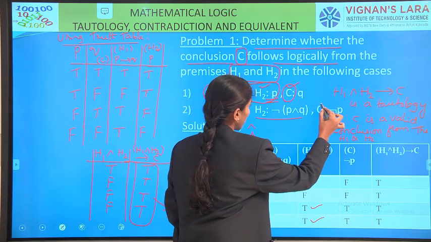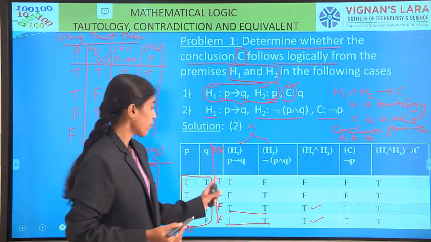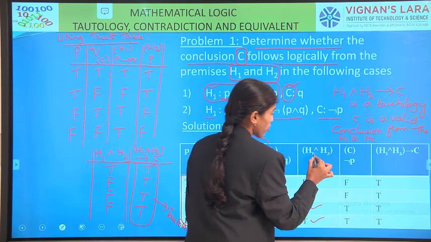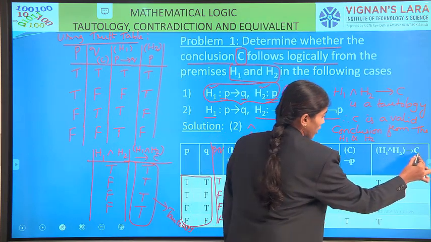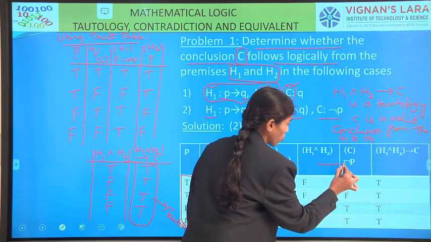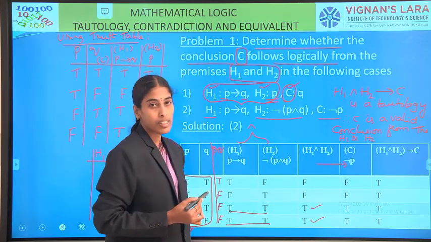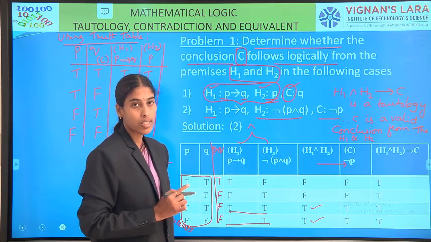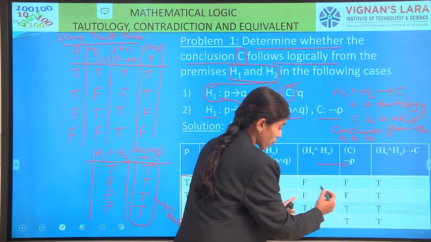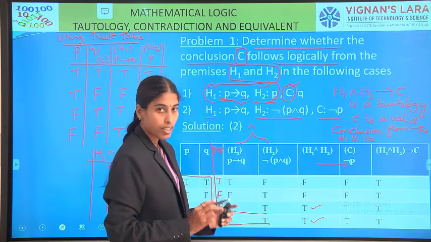In the second problem, C is negation P. So we find out negation of P. Next, H1 and H2 conditional C we calculate. So for these two columns we apply conditional. In the conditional table it is false if the first one is true and the second one is false. Is there any case where the first one is true and the second one is false? No. Such a case is not here.